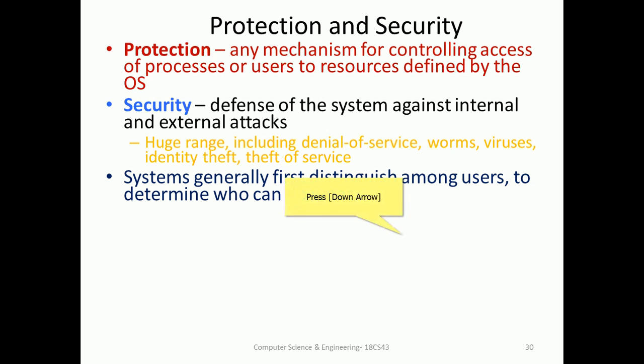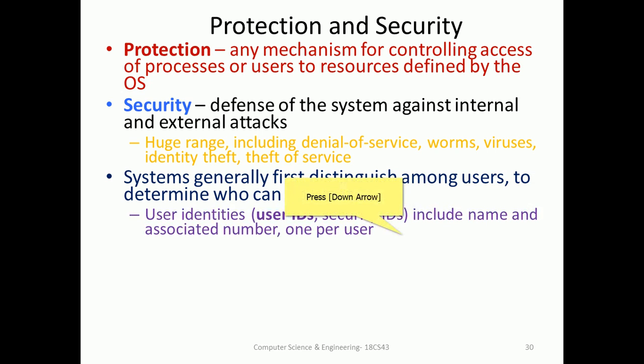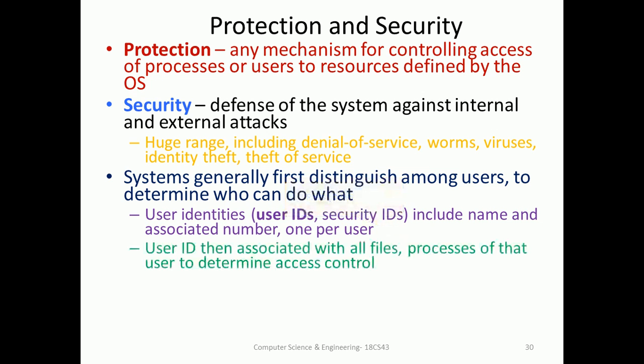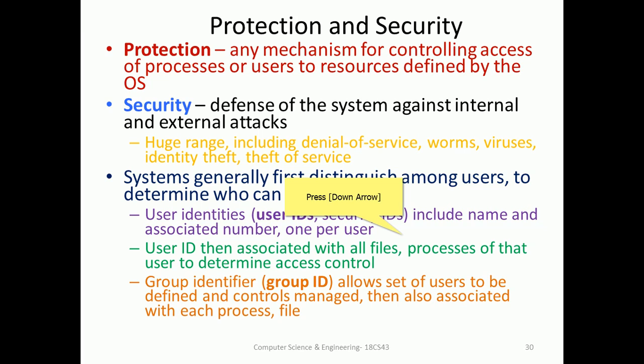The system generally first distinguishes among users to determine who can do what. A user identity includes a name and an associated number, one per user. This user ID is associated with all files and processes of that user to determine access control. A group ID also exists, allowing a set of users to be defined and managed.